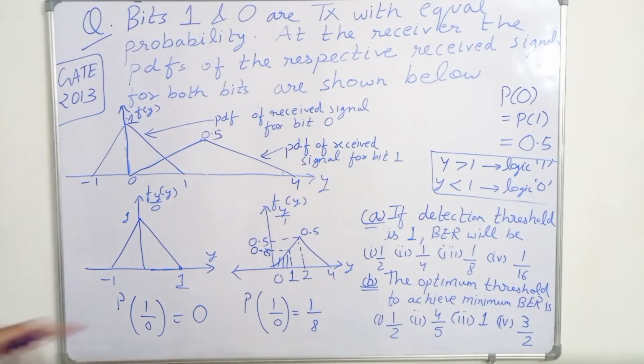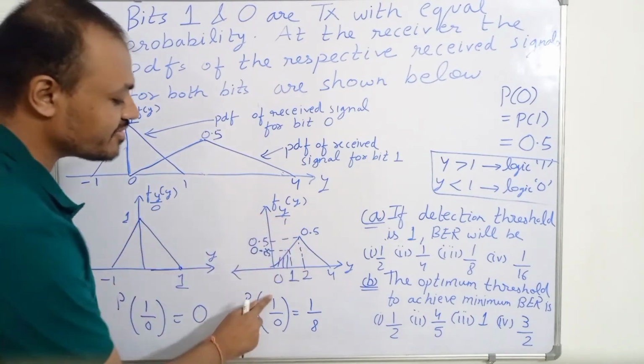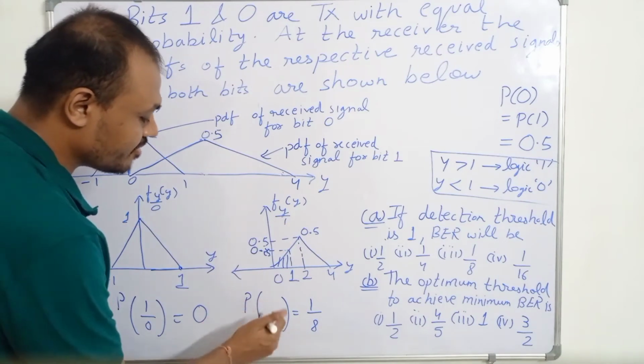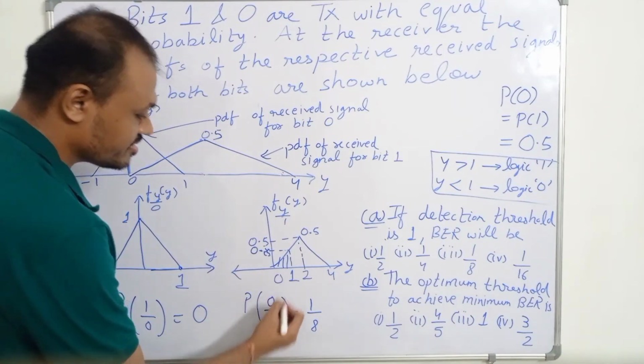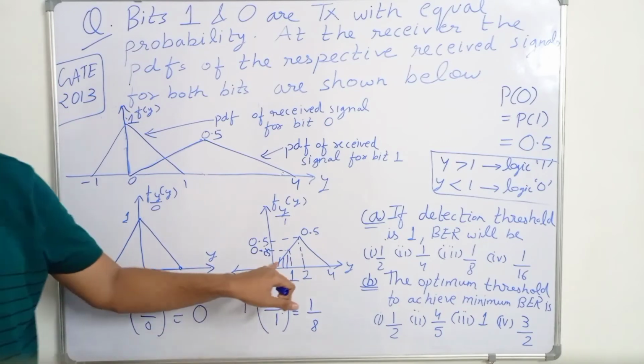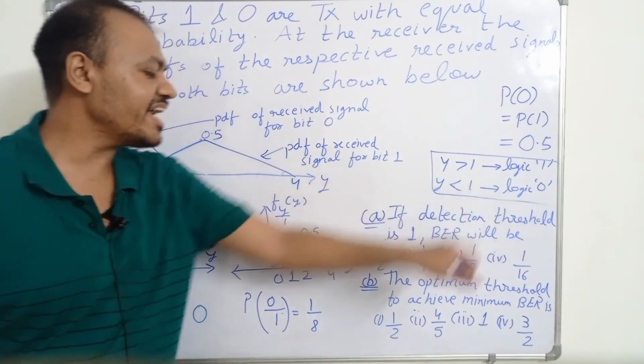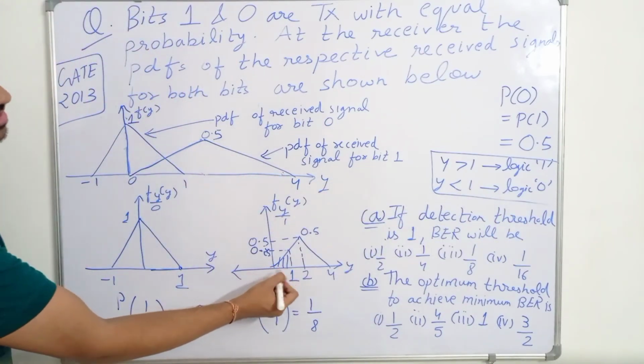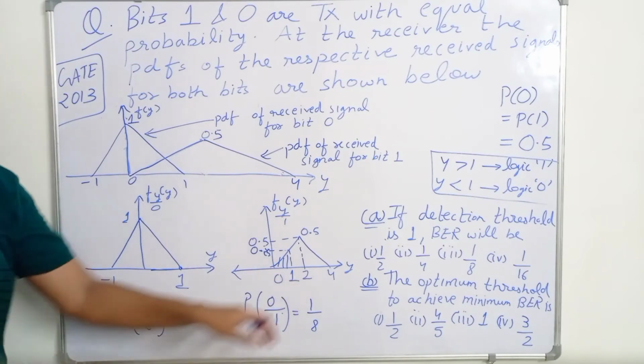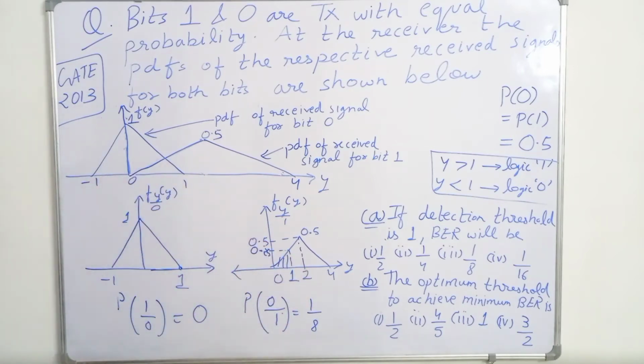So this is for 0 given 1, because for logic 0, y has to be less than 1. So we have drawn this for less than 1 only, on the left side of 1. So this is for 0 given 1. Now we can calculate the average probability of error.